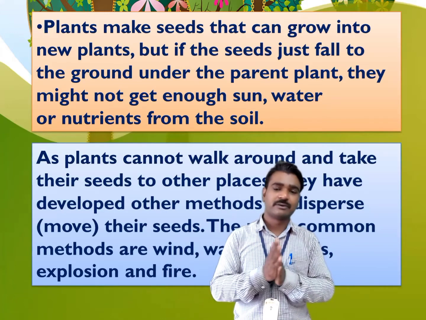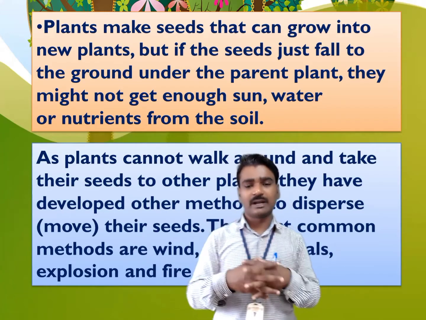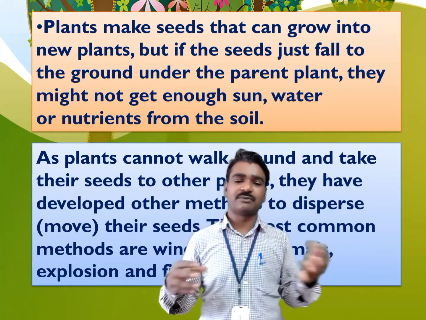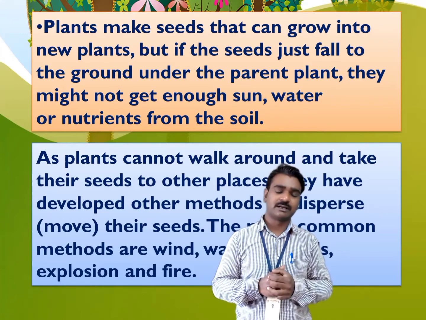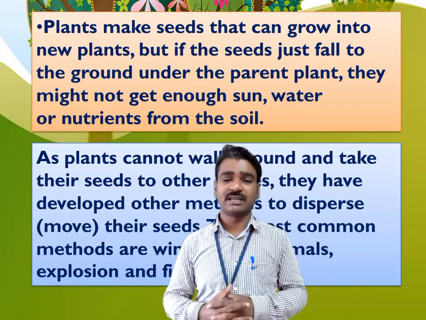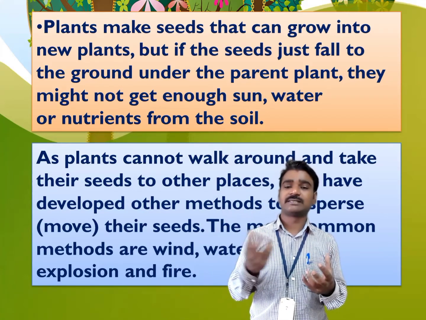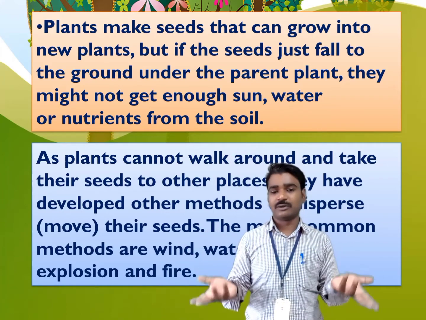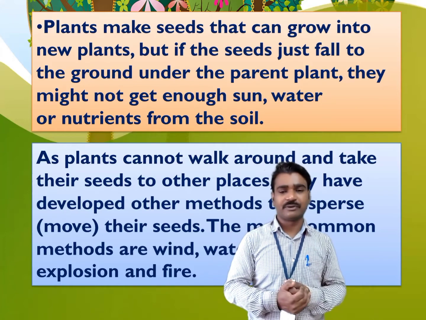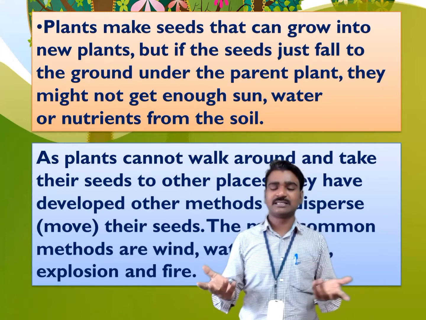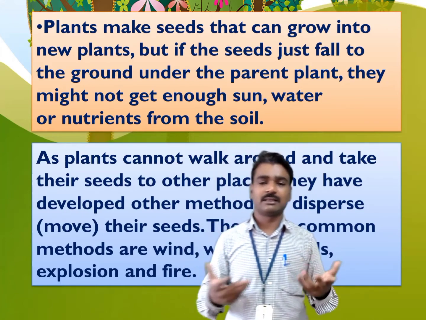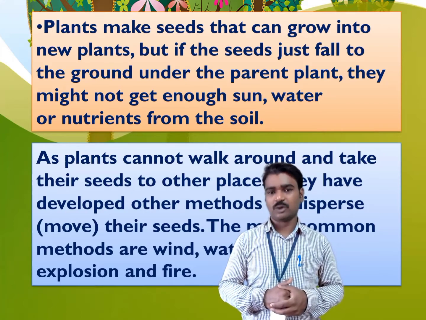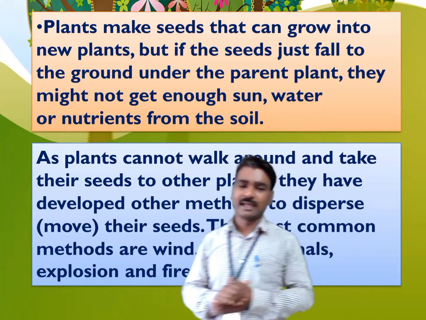So they have to compete with each other. There will be huge competition between them to get sunlight, water and nutrients from the soil, and all seeds will not get all these things, and if these conditions are not fulfilled, then they will not be able to grow into new plants. This is one thing that we know.